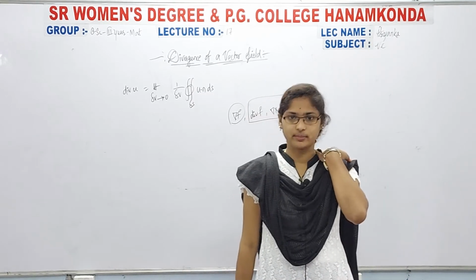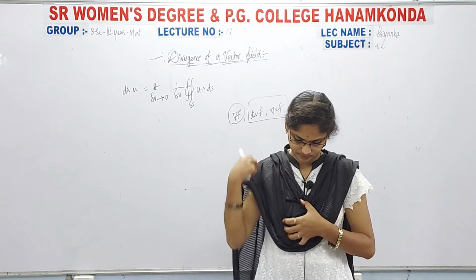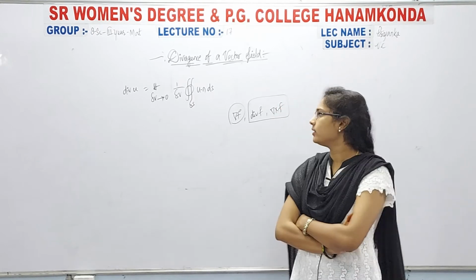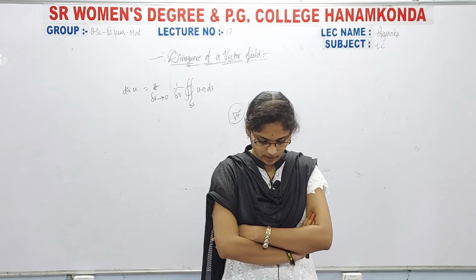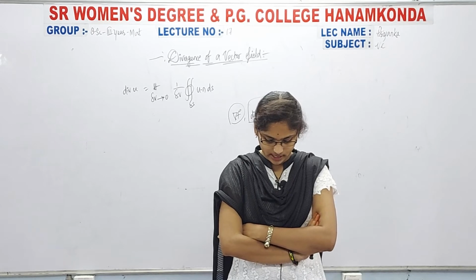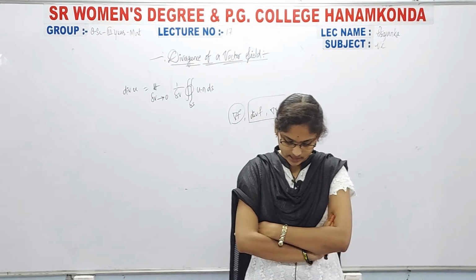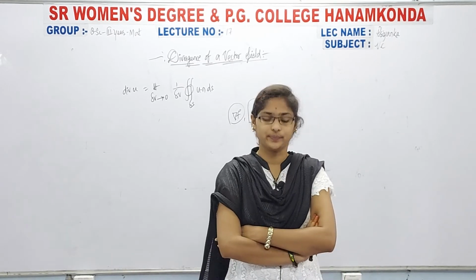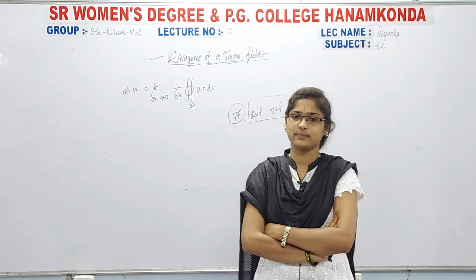Take that as equation number 1, where delta V is a small volume enclosing P with a surface delta S, and n is the outward pointing normal to delta S.